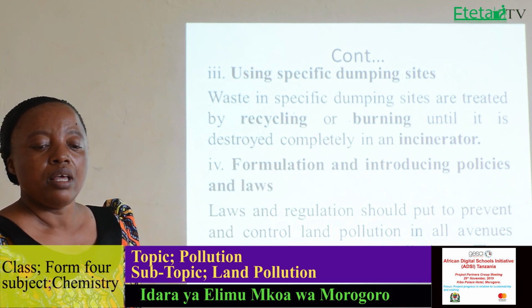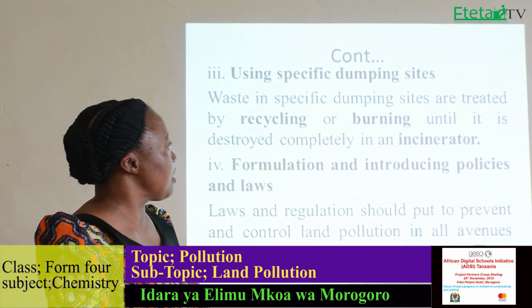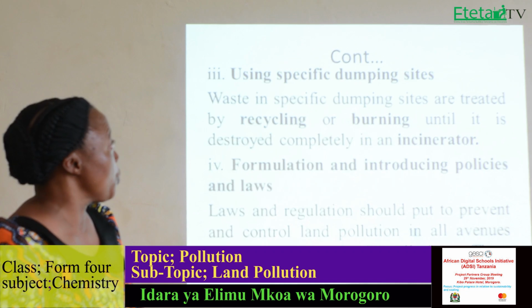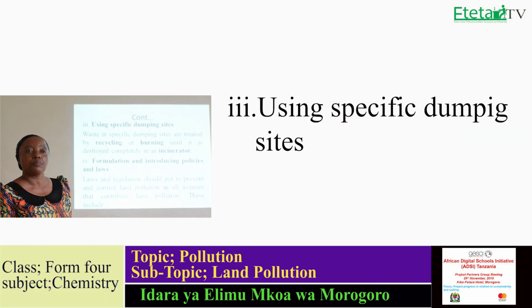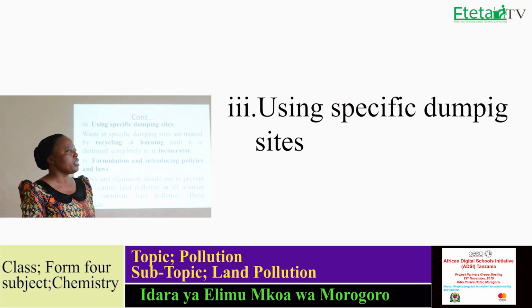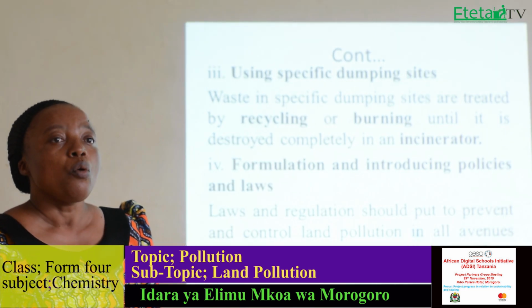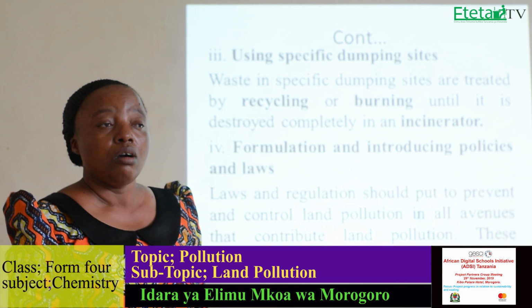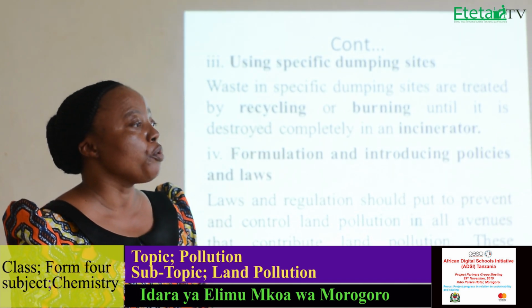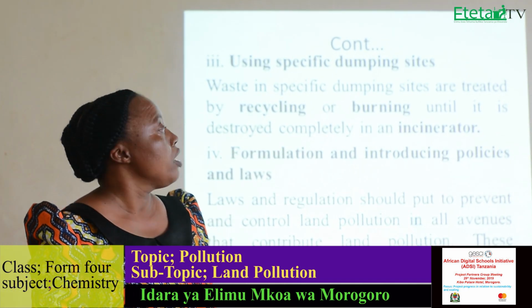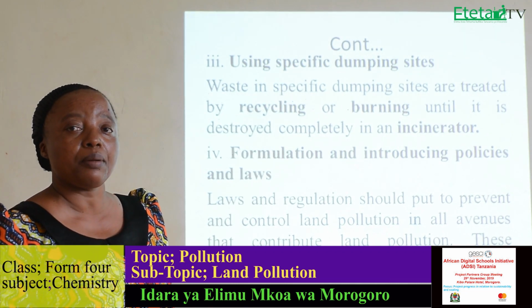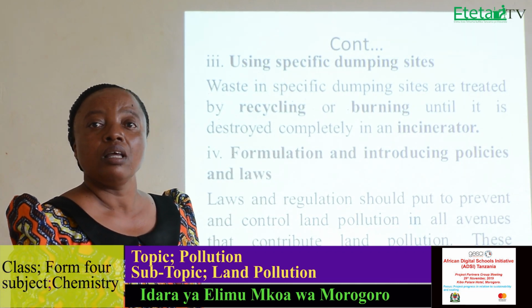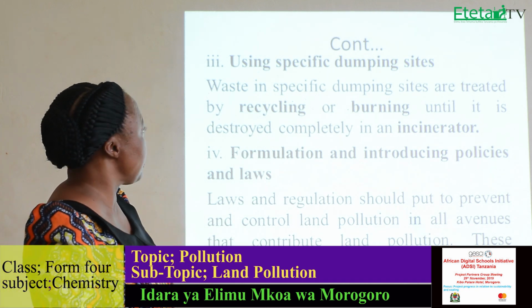Another method is using specific dumping sites. In the environment or in the area we have specific dumping sites. It is not everywhere you can take your waste materials and throw them without permission, or just randomly. No, there are specific dumping sites. So instead of throwing the materials in the environment, you can throw them to the dumping sites.